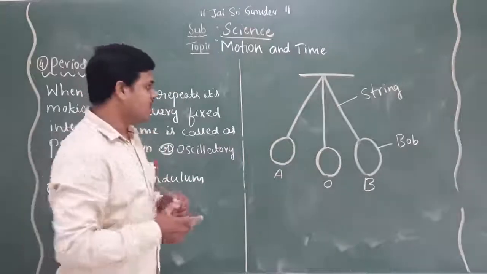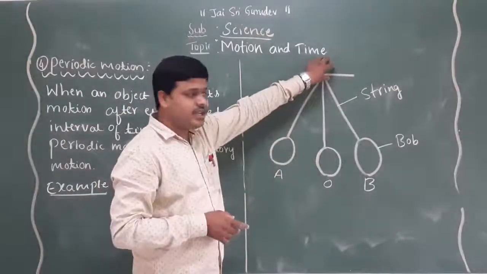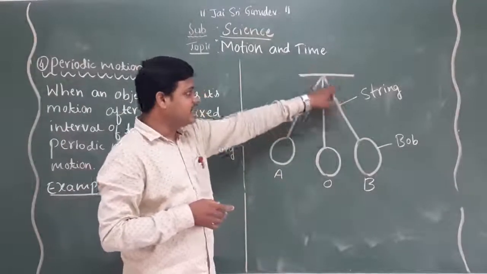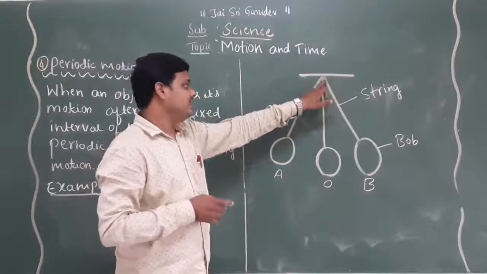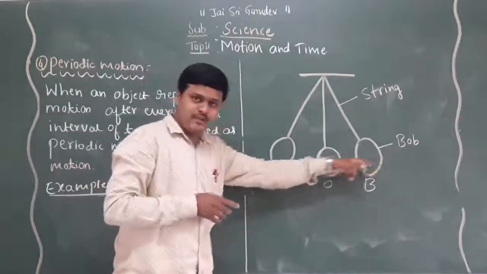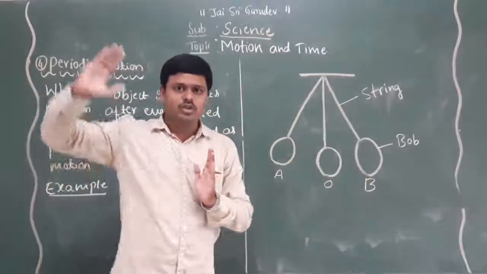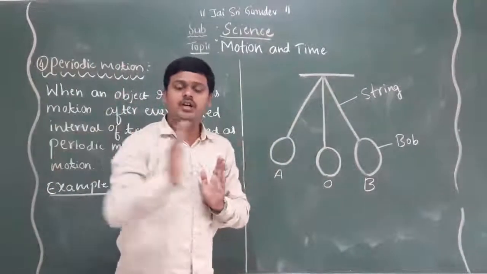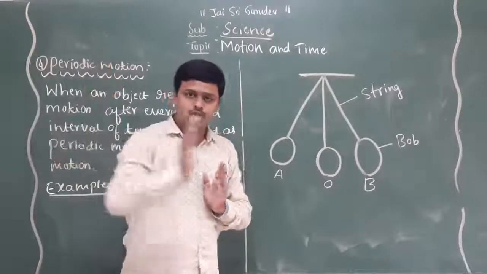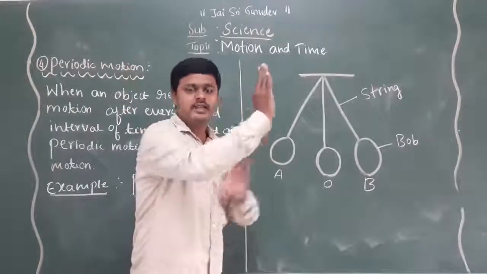The pendulum wall clock's string is attached at a fixed point, and it shows the movement from the left side to the right side. It will show the movement like this. So this happens at a regular interval of time. The process of the motion repeats again and again.